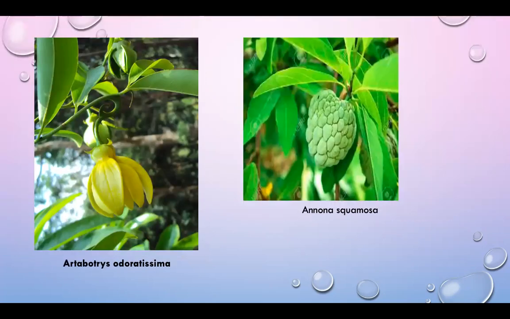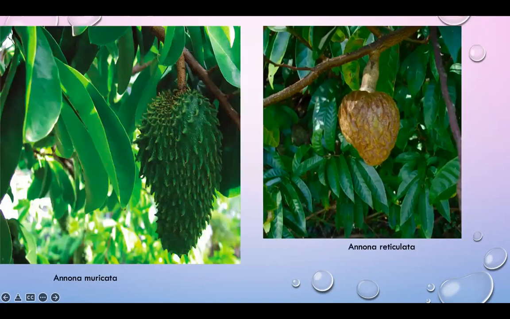These are Artabotrys odoratissimus and Annona squamosa. All of you know about this plant and fruit: sitafal, custard apple. Then Annona muricata. This is the picture of Annona muricata, and this is Annona reticulata.